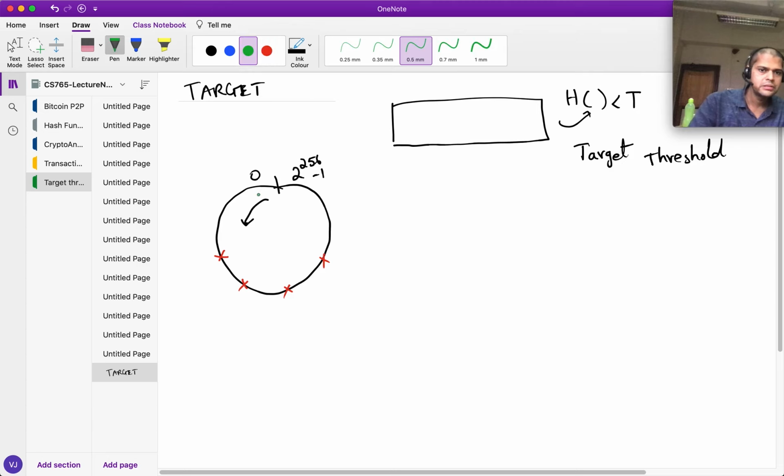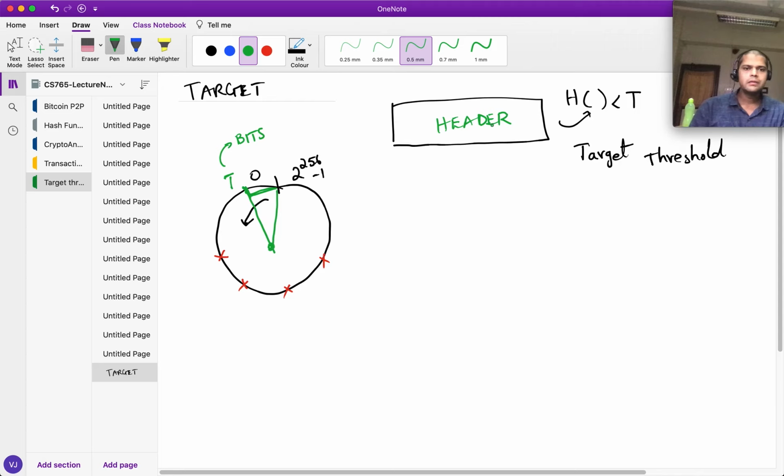And what we say is that the result should be less than the target, and this target is given by the bits field, which is given in the block header. So what is going to decide what this target is going to be? What should we set it to be? Satoshi had something to think about when he was inventing Bitcoin.